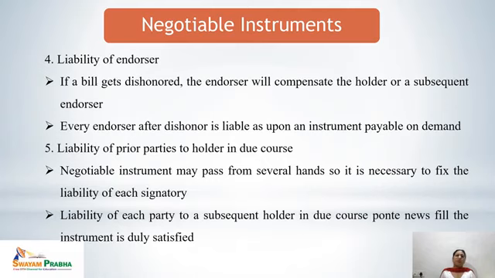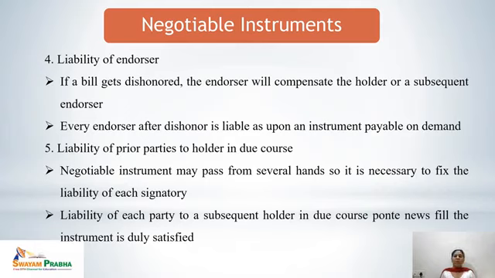Next is the liability of the endorser. If a bill gets dishonored, the endorser will compensate the holder or a subsequent endorser. So here the liability of the endorser is towards the holder of the negotiable instrument or regarding the subsequent endorsers. Every endorser after dishonor is liable as upon an instrument payable on demand. Next is the liability of prior parties to a holder in due course.